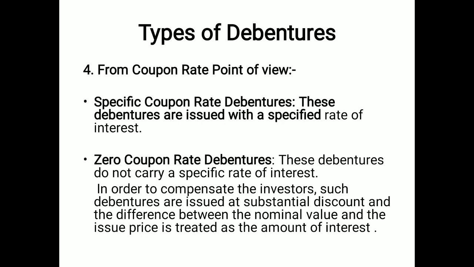The next type is on the basis of coupon rate. We can categorize into two parts: the specific coupon rate, meaning with coupon rate, and the zero coupon rate, meaning without coupon rate. When the specific coupon rate is mentioned, it means the rate of interest is mentioned along with the issue of debentures. It will be applied on the issue of debentures. It means the rate is mentioned. Zero coupon refers to when the rate of interest is not specified. It means it is issued at a discount, and the difference between the face value and the issue price is treated as interest for the debenture holders.